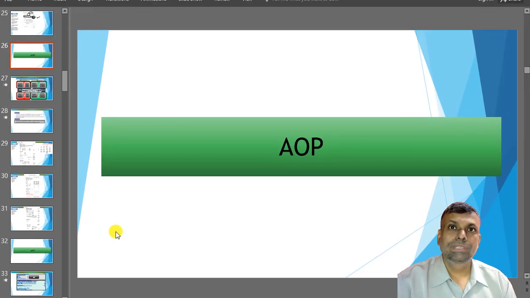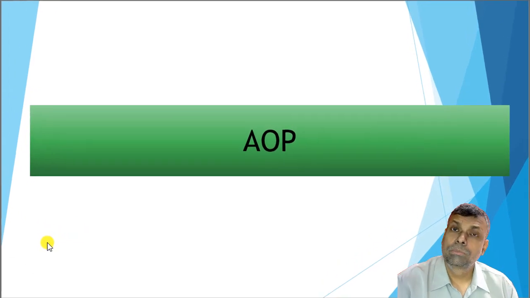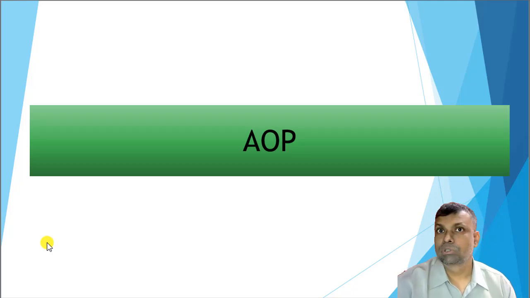Now friends, let me just revise quickly with respect to the association of persons. Friends, in an association of persons, the most important thing is the rates of taxes and the tax liability situations. In fact, friends, whenever AOP questions have come in the examination condition, the students have always found it a little bit difficult to manage.